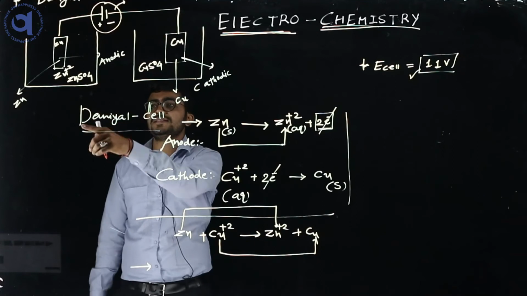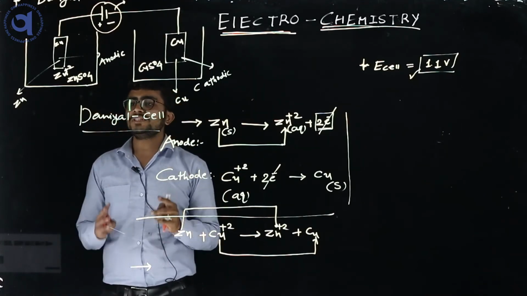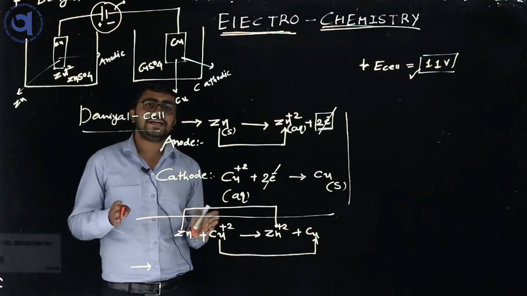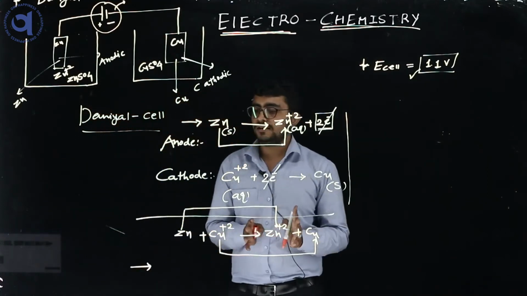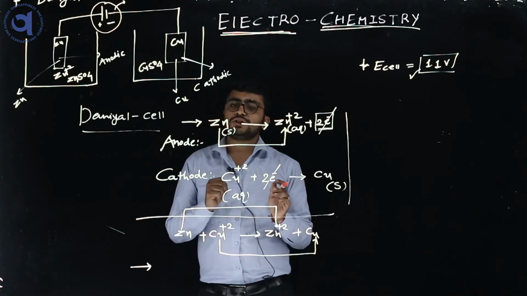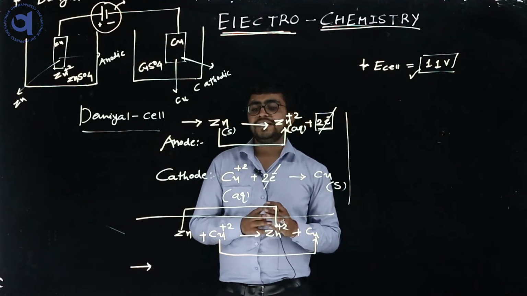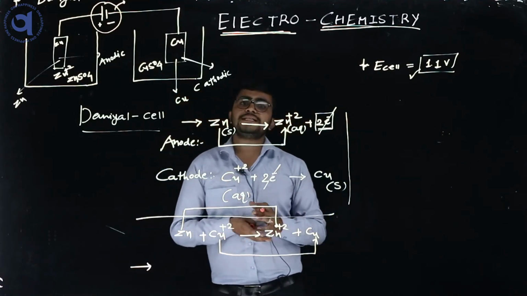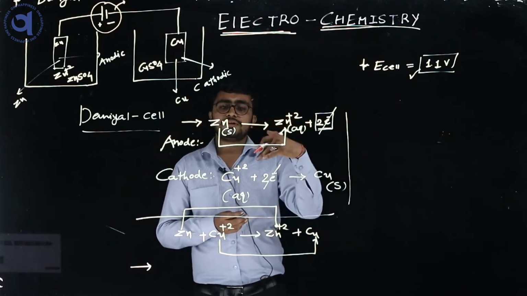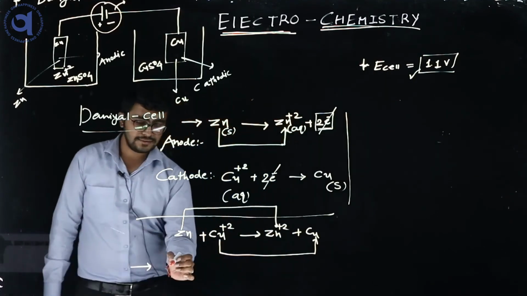And here is the basic reaction of the anodic and cathodic reaction. So it is a Daniell cell, also called a voltaic cell. The anodic plate oxidizes the other metal and the cathodic plate reduces the other metal.